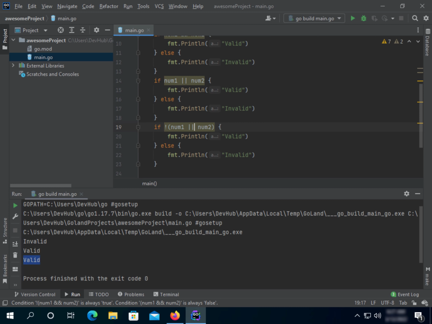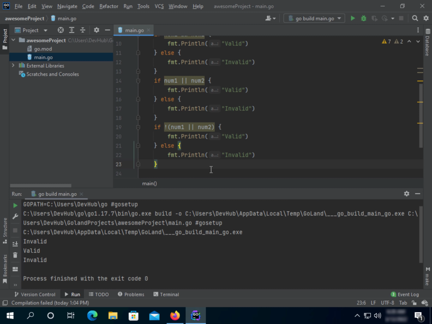Let's use pipes. Right now it's going to return the opposite of valid, which is invalid, which is false, because it's true but it returns false. Okay, that's it for logical operators.